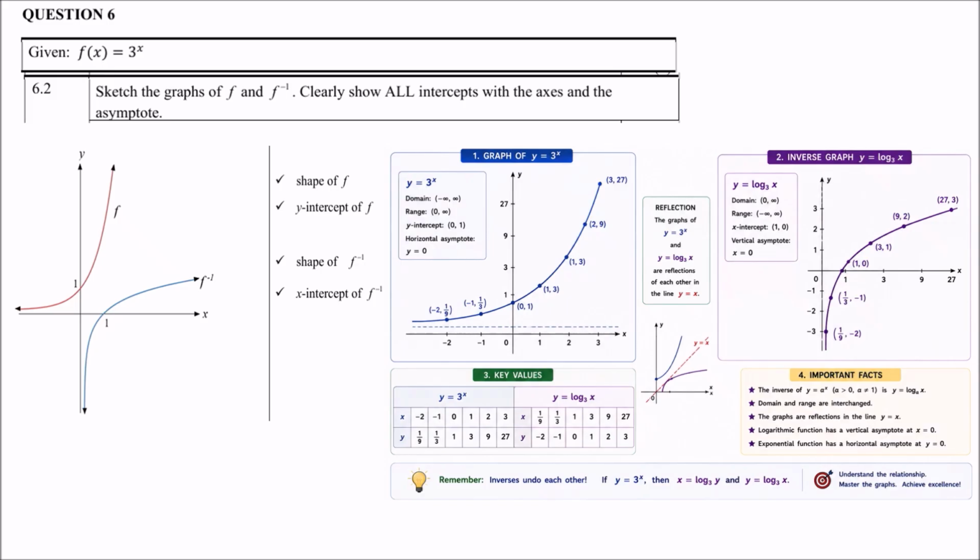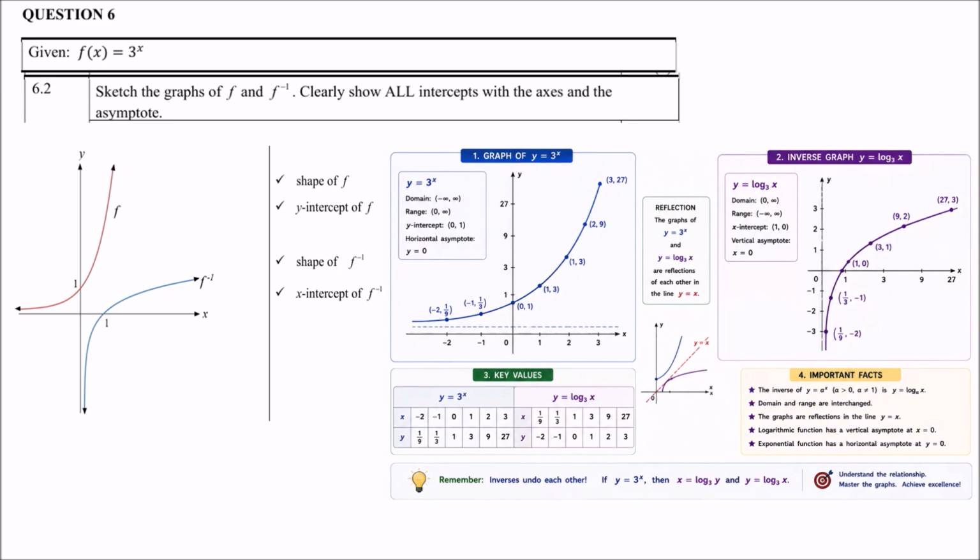Take the point, for instance, -2 and 1/9. Then on the graph on the right hand side, it becomes 1/9 and -2. So they just interchange. Take the other point, -1 and 1/3. Then on the right hand side, it is 1/3 and -1. So it is exactly the inverse, and that is what I recommend as maybe the easiest way to sketch a graph and its inverse.